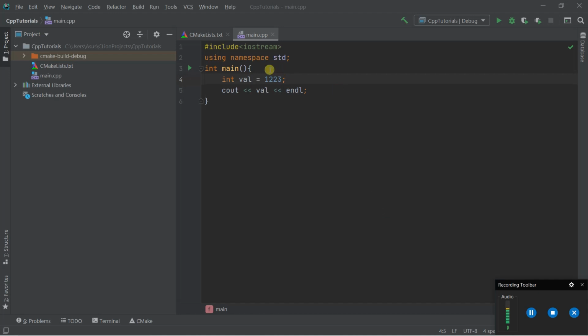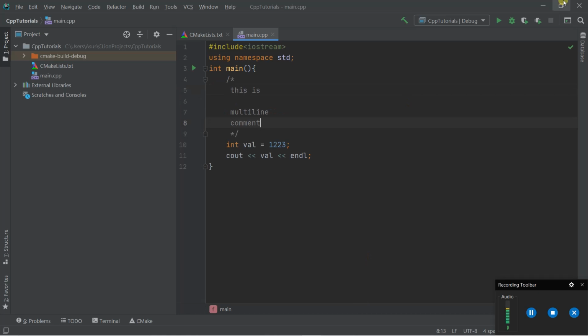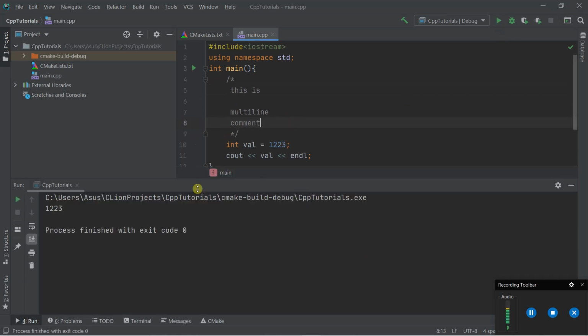So let's take a look at how the comments work. Here I have opened my CLion software, and I am writing the multi-line comment. I start with forward slash and then star, and this software automatically ends your comment with star and forward slash. Otherwise you can manually write it like this. So here I have written the multi-line comment. Okay, so let's run the program. Our program has been run successfully.